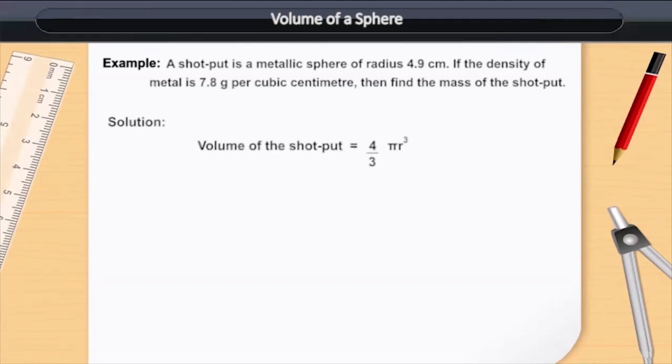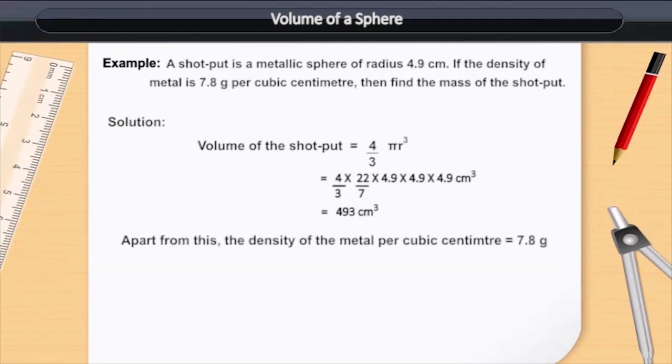Solution. Volume of the shot put is equal to 4 upon 3 pi r cube, is equal to 4 upon 3 multiplied by 22 upon 7 multiplied by 4.9 multiplied by 4.9 multiplied by 4.9 cubic centimeter, is equal to 493 cubic centimeter. Apart from this, the density of the metal per cubic centimeter is equal to 7.8 grams.